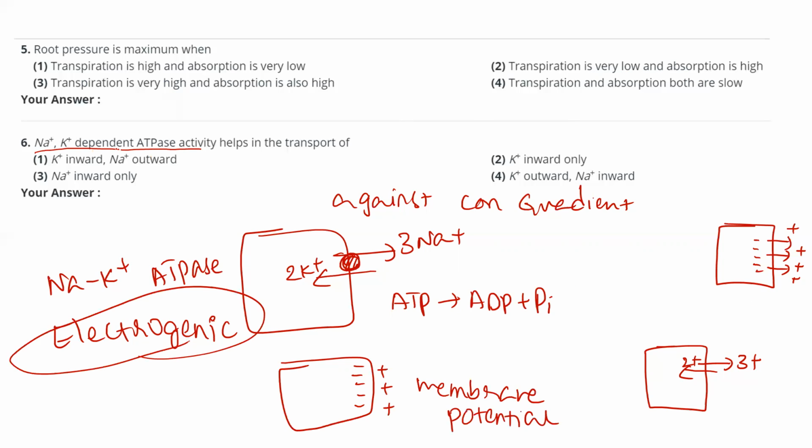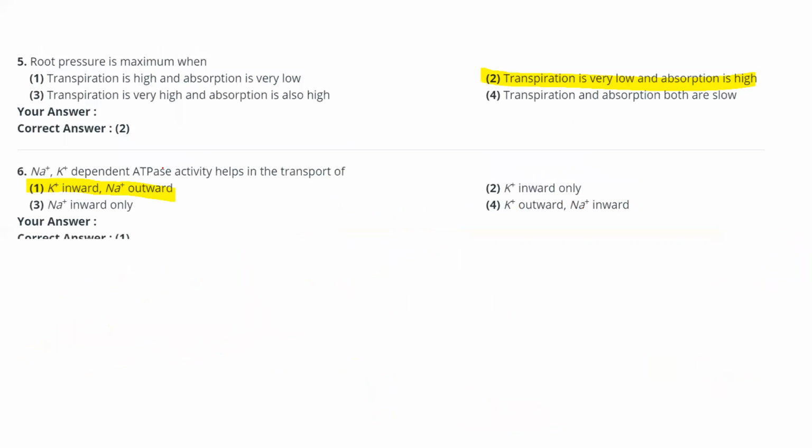So the sodium potassium dependent ATPase pump is pumping potassium inward and sodium outward. That is the correct answer. So the first answer is the correct one. Okay, that is the explanation.